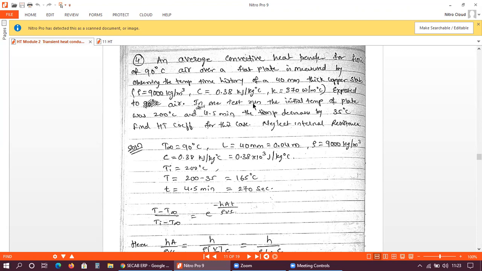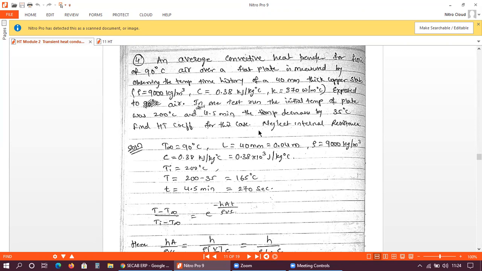In one test run, the initial temperature of the plate was 200 degrees Celsius, and after 4.5 minutes, the temperature decreased by 35 degrees Celsius. Find the heat transfer coefficient for this case. Neglect internal resistance. So this is the problem statement.